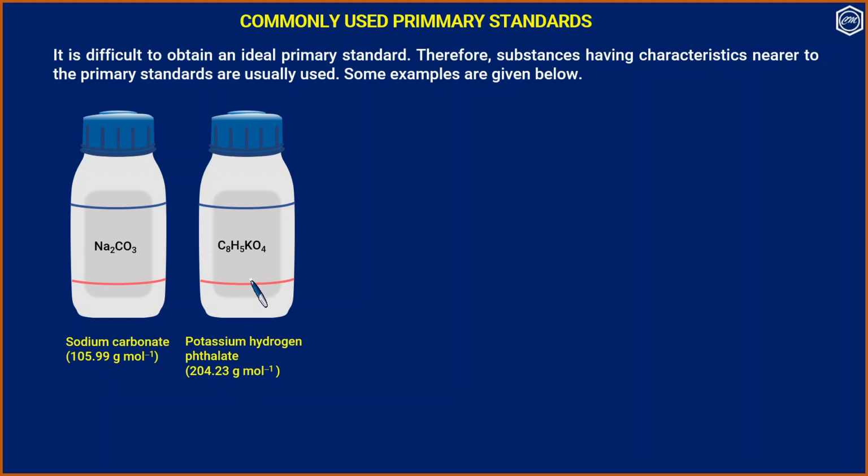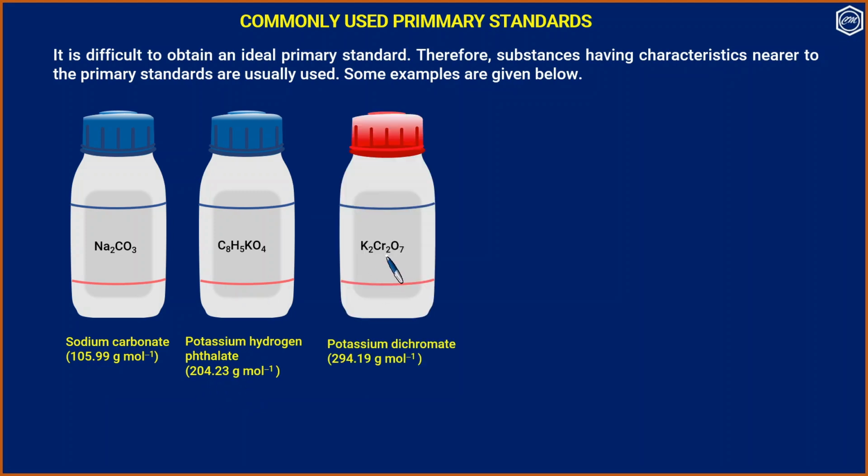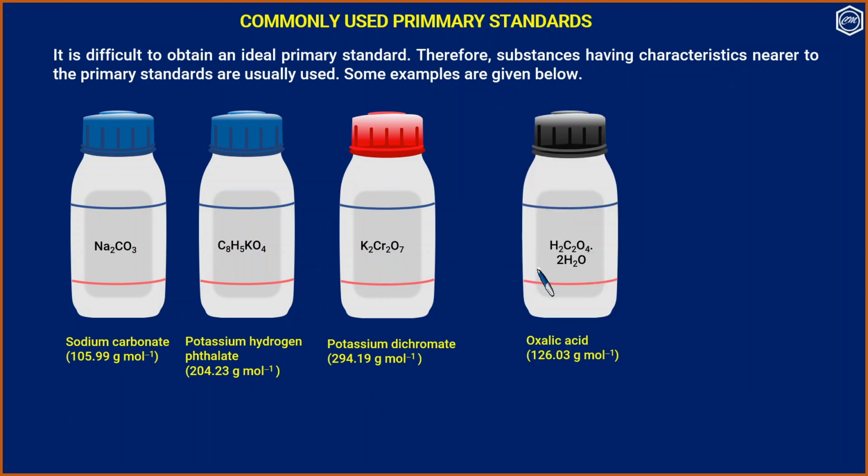Potassium hydrogen phthalate, molar mass 204.23 gram per mole. Potassium dichromate, molar mass 294.14 gram per mole. Oxalic acid, molar mass 126.03 gram per mole.